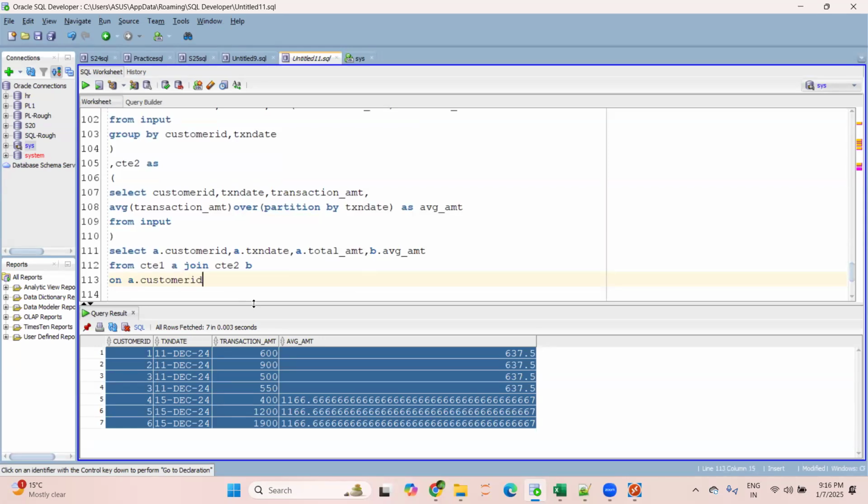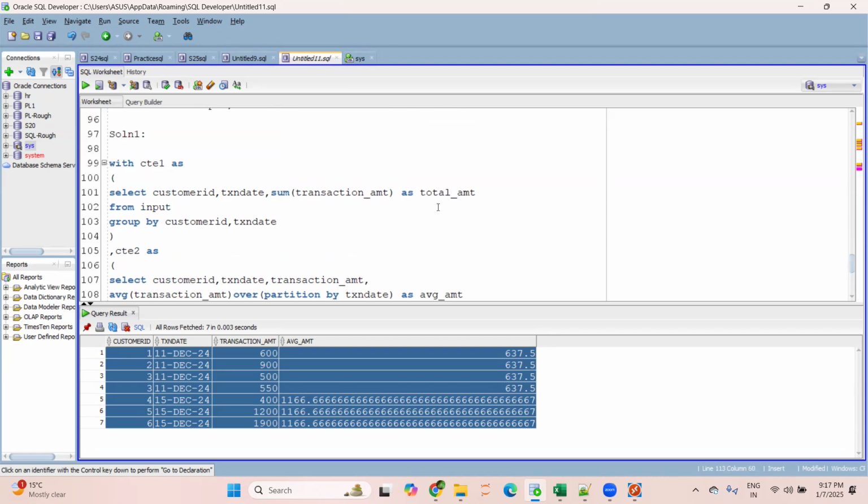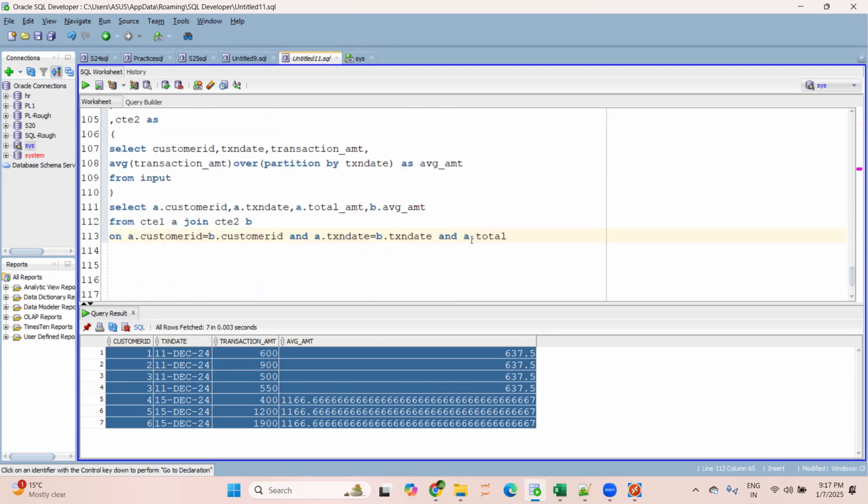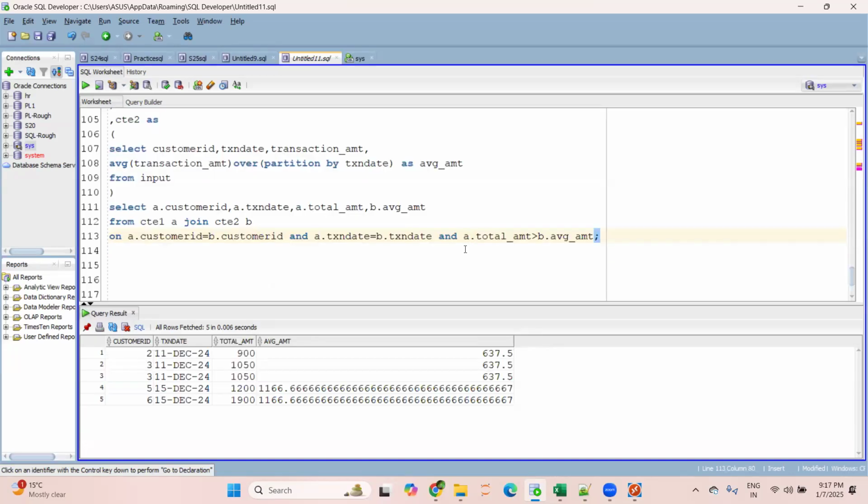What will be the joining condition? A dot customer ID, I'm taking CTE1 as alias A and CTE2 as alias B, equals B dot customer ID, and A dot transaction date should be the same as B dot transaction date, and A dot, what's the name of the column? Total amount should be greater than B dot average amount. Just execute this.